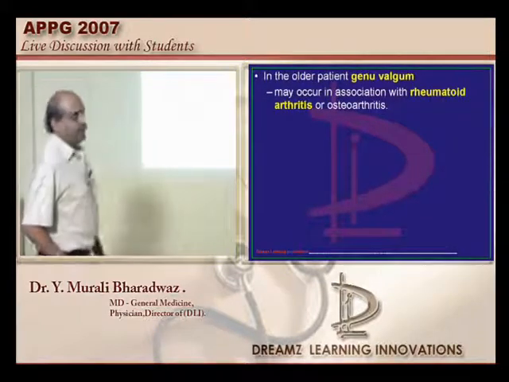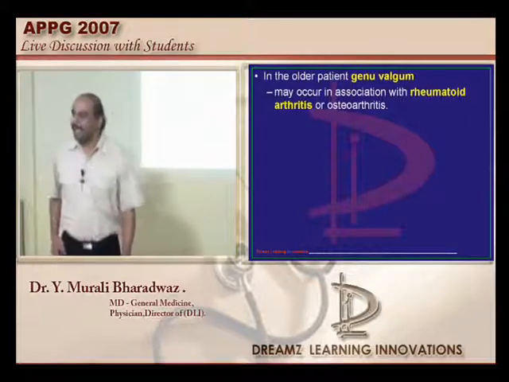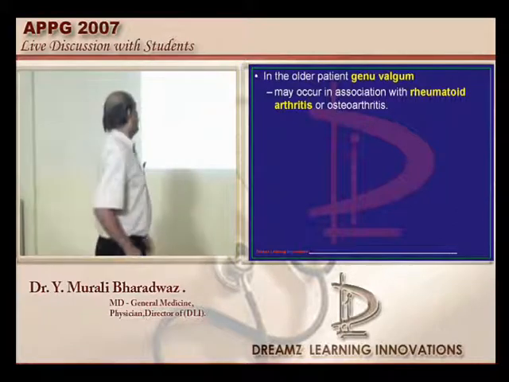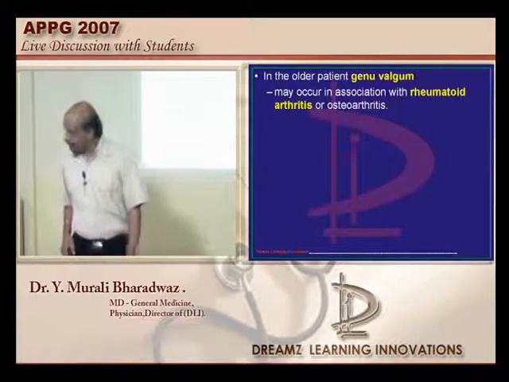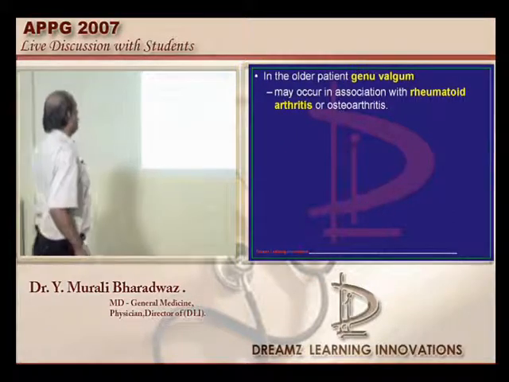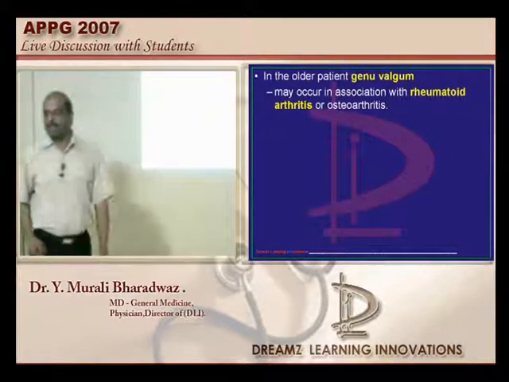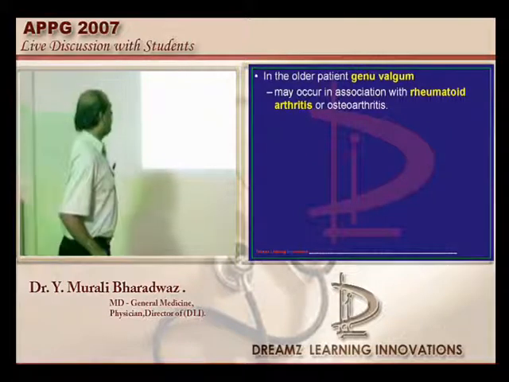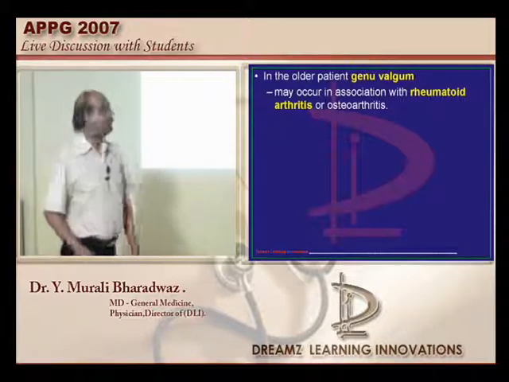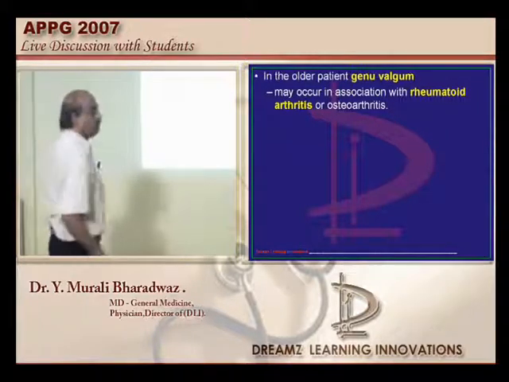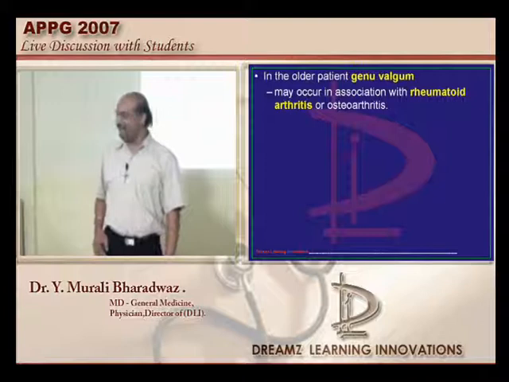Coming to rheumatoid arthritis, anything can happen in rheumatoid arthritis and osteoarthritis. In fact, genu valgum, if you happen to come across it in an elderly person, one of the common causes is rheumatoid arthritis, which is what needs to be remembered. Now, was the option there of a lateral condyle of the femur fracture also? So, by exclusion this becomes the choice. In the case of Blount's disease, valgum also will be there. So, okay, anyway we will leave it for a while.